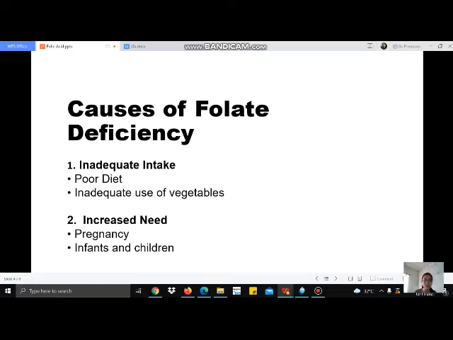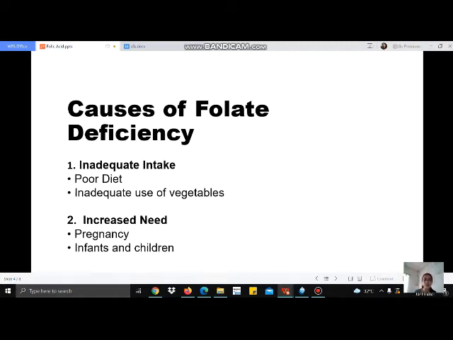So the first cause of this folate deficiency is inadequate intake. Folate is synthesized by microorganisms and higher plants. Folate is present in foods, but a generally poor diet and inadequate use of vegetables can result in deficiency. Unlike vitamin B12 deficiency, megaloblastic anemia caused by folate deficiency is most commonly due to this insufficient dietary intake.